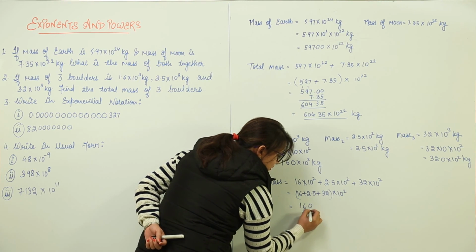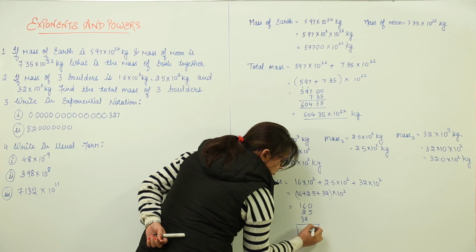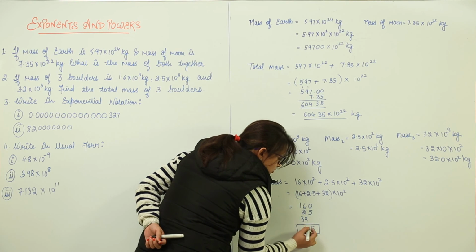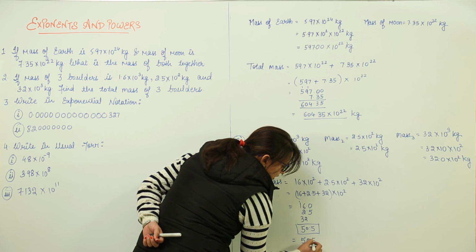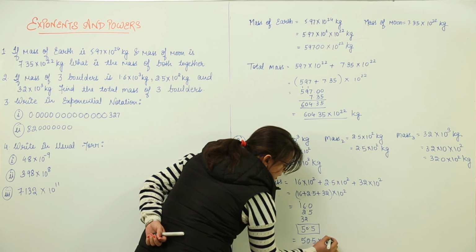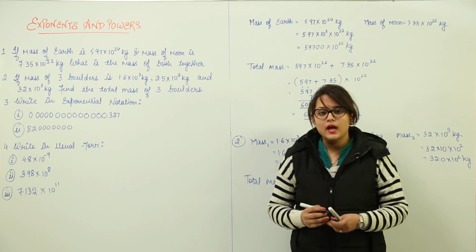16.0, 2.5 and 32. Let us add them. We get 50.5. So the answer is 50.5 into 10 raised to power 2 kgs together. This is how we add the questions.